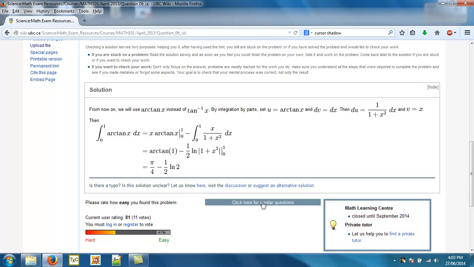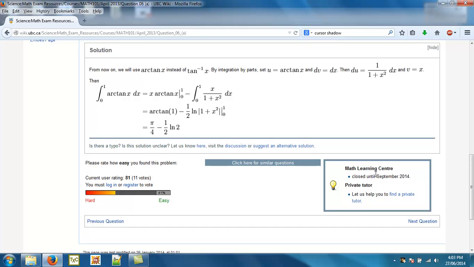Yeah. Another thing here, we have click here for similar questions. So if you struggled with this type of concept, you can click here and go to other integration by parts questions, which is fantastic. The reason why it's hidden is because, and this is actually a great example, in integration problems typically the key step is figuring out what technique to use. So we didn't want to give that away beforehand, so that's why we've hidden the topic.